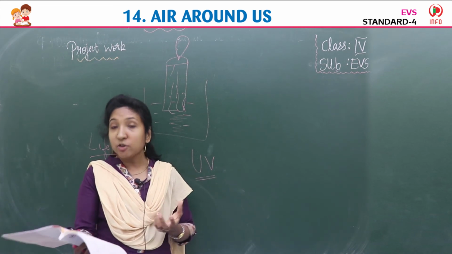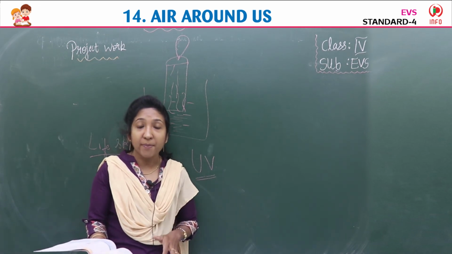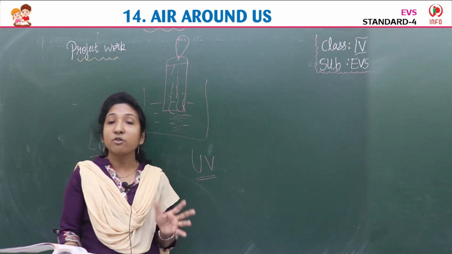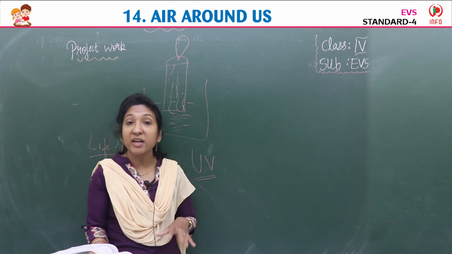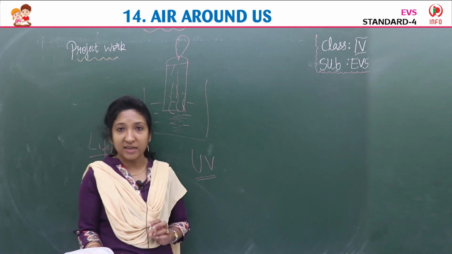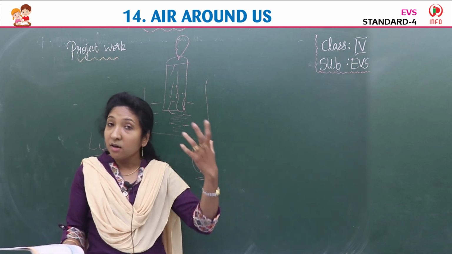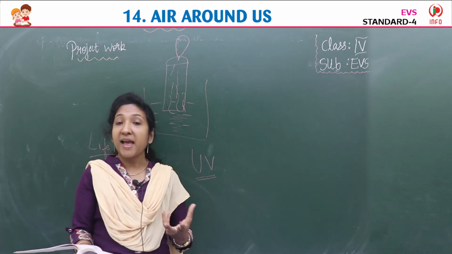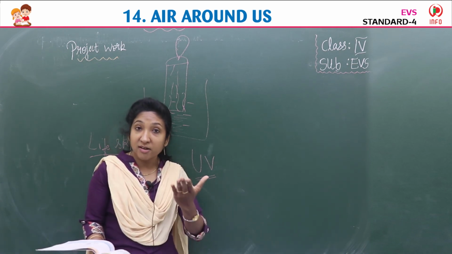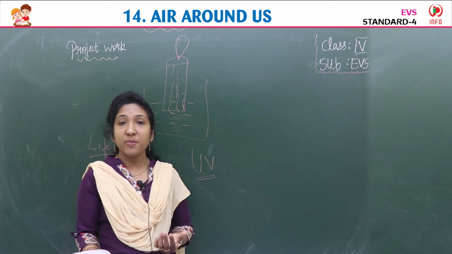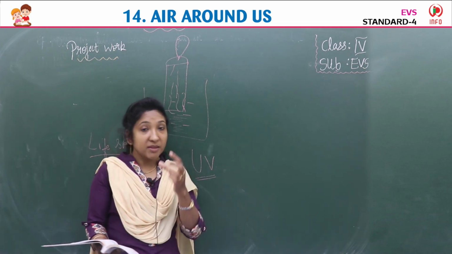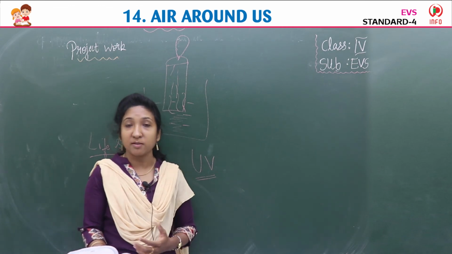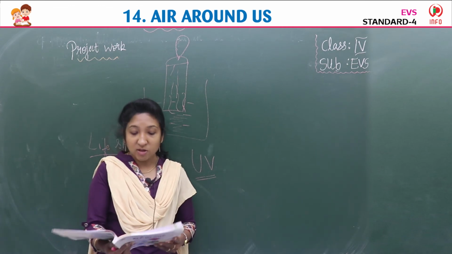So we have to prevent this from happening, isn't it? Means this air pollution, we have to avoid air pollution. We have to see some steps to reduce this air pollution at least. One method, we can plant more trees. Children, you can do that. These are some methods. Try to find out the methods to reduce air pollution. Okay, children, thank you.